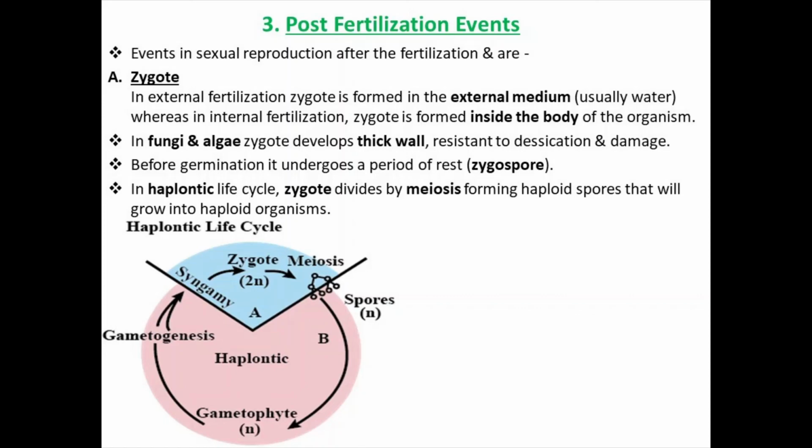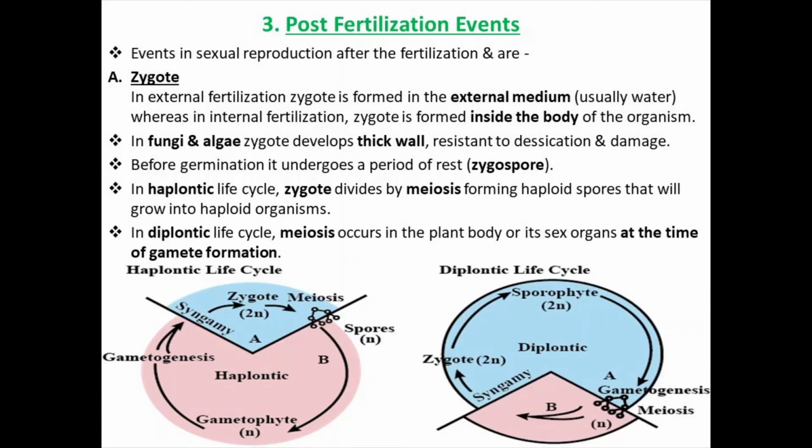I am repeating again, because this covers alternation of generation, the haplontic life cycle. If the organism is haploid, most stages in its life are haploid. The zygote 2n is formed, and by meiosis in the zygote, a haploid new organism is formed. That is the haplontic life cycle. But in the diplontic life cycle, the zygote is formed 2n, but the adult is again 2n.